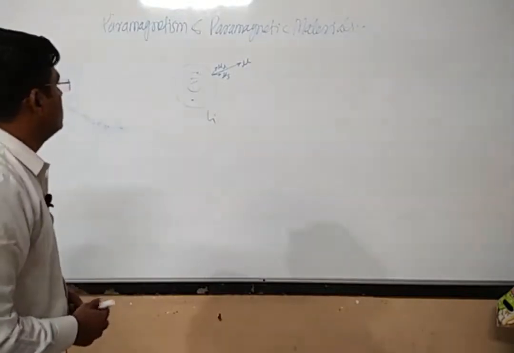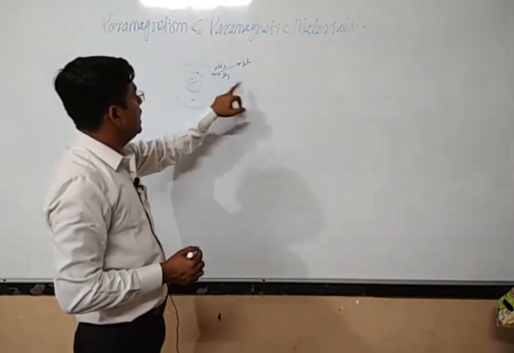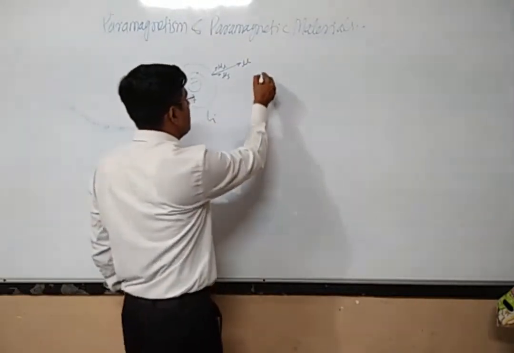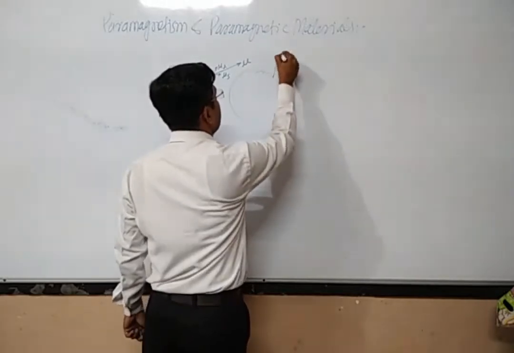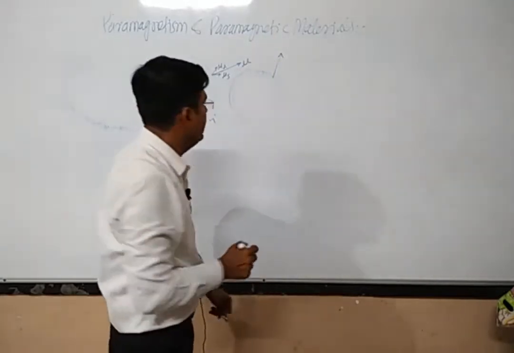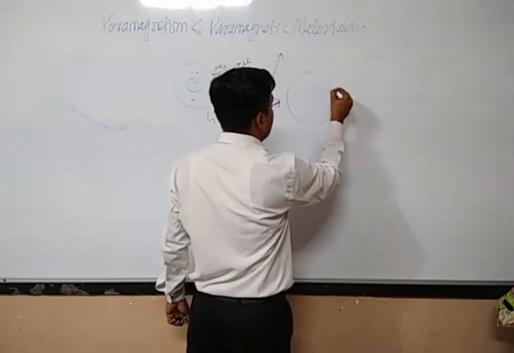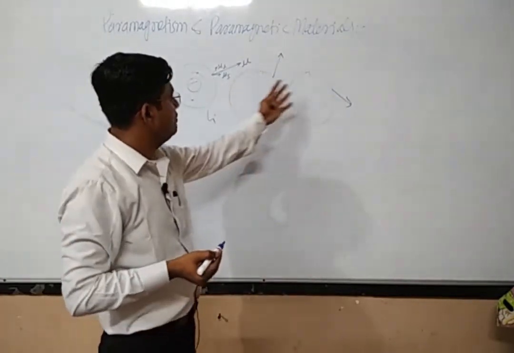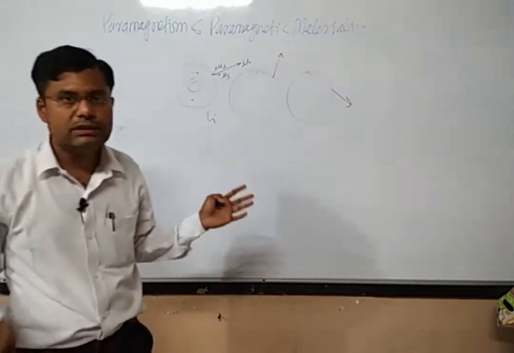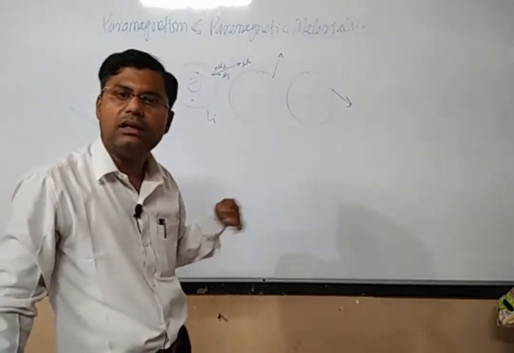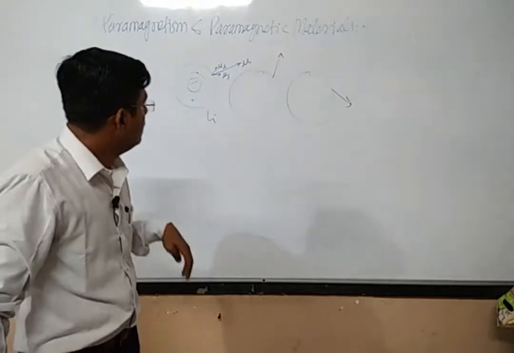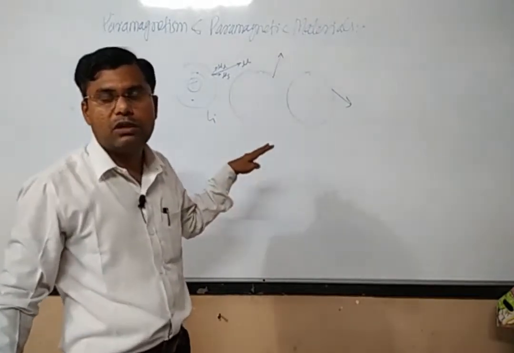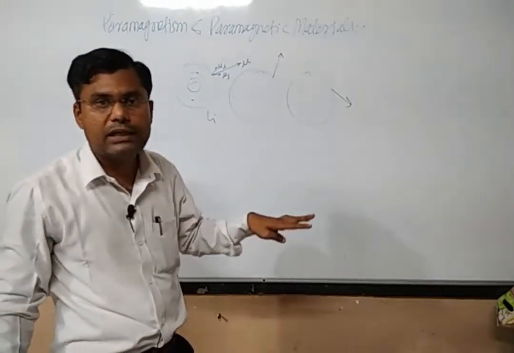But any material will have so many atoms. This particular atom will have a magnetic moment, maybe oriented in some direction. The other atom will have a magnetic moment oriented in some other direction. So there will be many atoms inside the material, and the magnetic moment directions will be random in general.